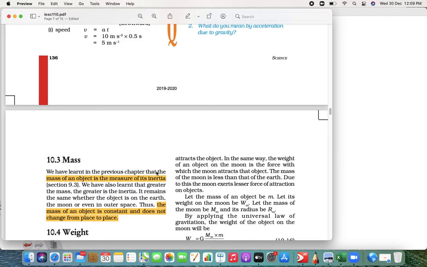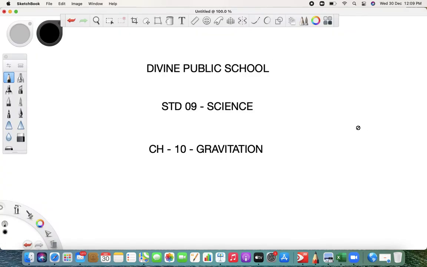So are mass and weight both the same, or do they have some difference? The answer is no, they are not the same, they are different. So what is the difference?